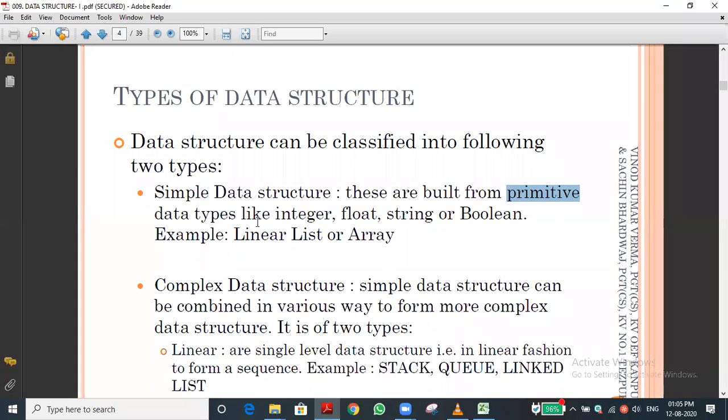Primitive data type means integer, float, string, boolean types of values. These are all the data types that come under the category of primitive data type. Non-primitive is again classified. Let me go to the example. An example for the simple data structure is the linear list or array. A linear list means our normal list. So far we learned how to declare a list, how to access an element from the list, and how to add or do whatever manipulation over the list, which we studied in chapter 2. A list contains only one row. That is called a linear list.